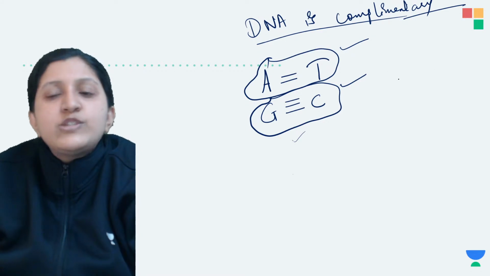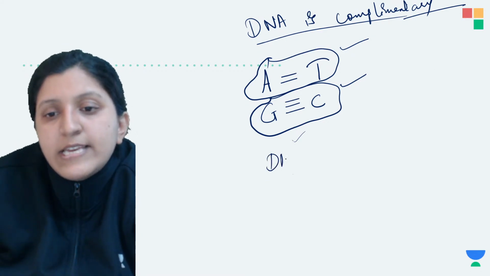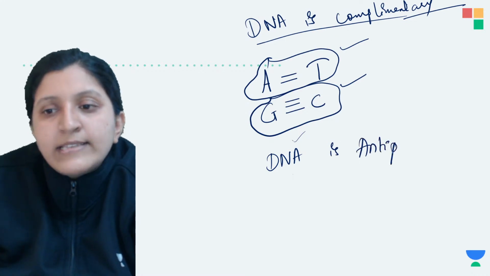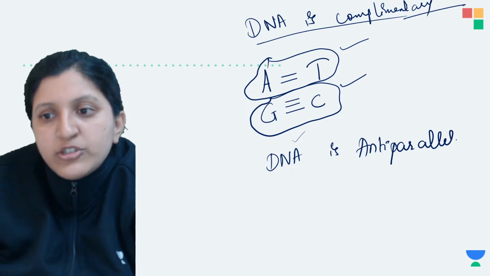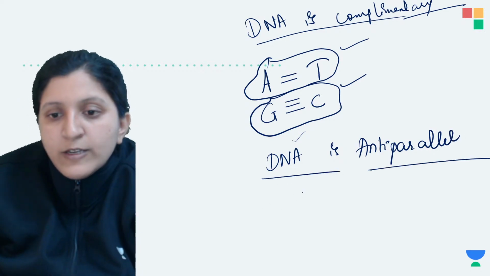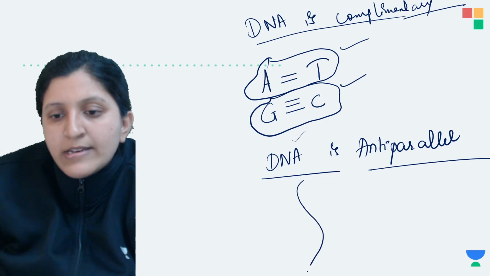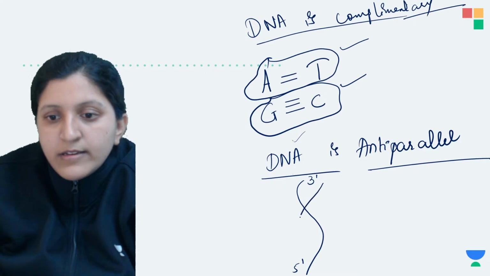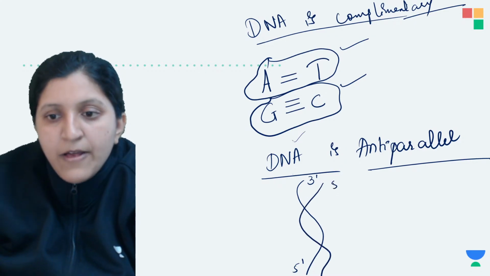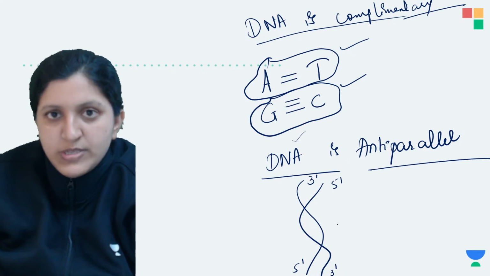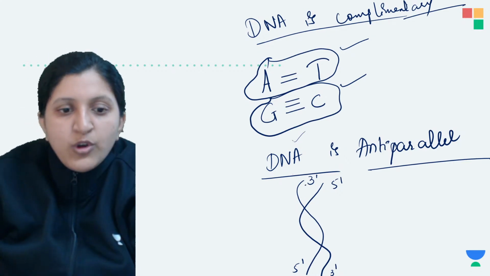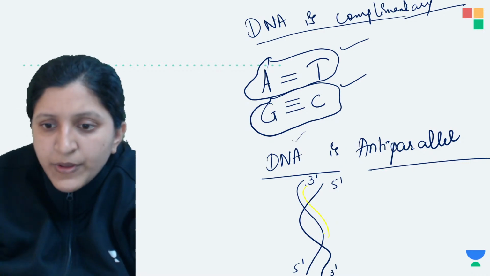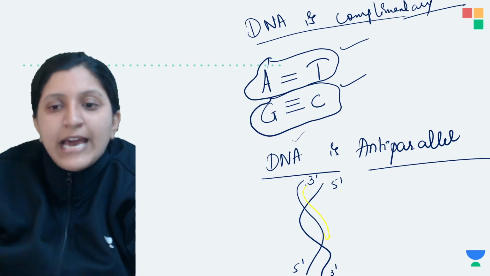Other than this, DNA is complementary, and we say that the DNA is anti-parallel. Why do we say that the DNA is anti-parallel in nature? When we mention that the DNA is anti-parallel, let's say one of the strands is running in the 3 prime to 5 prime direction, the other strand is running in the 5 prime to 3 prime direction.